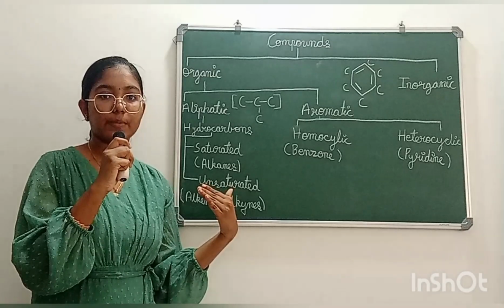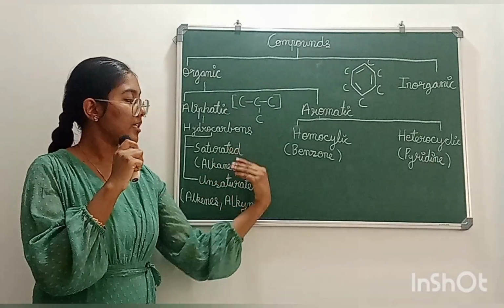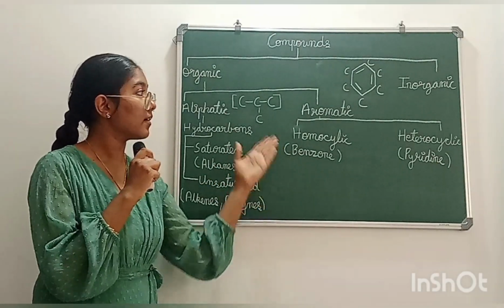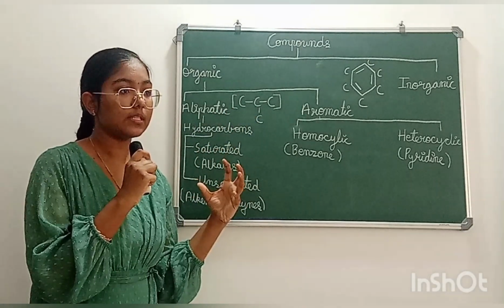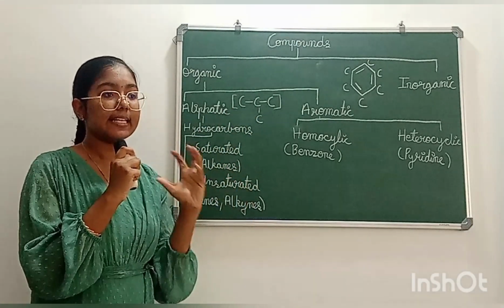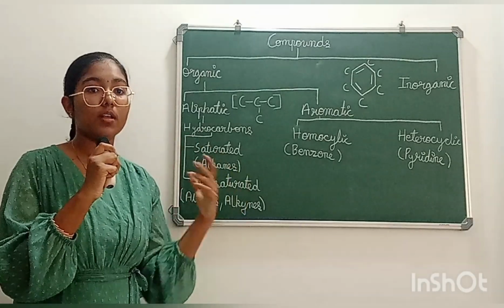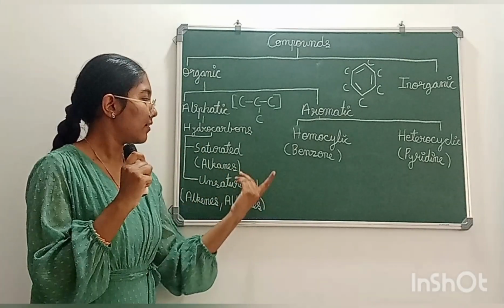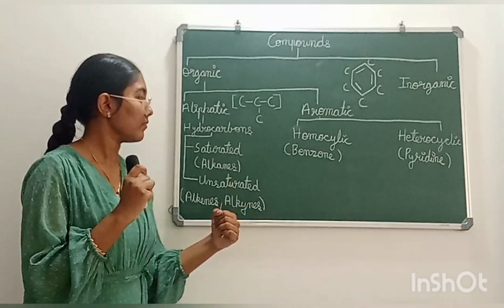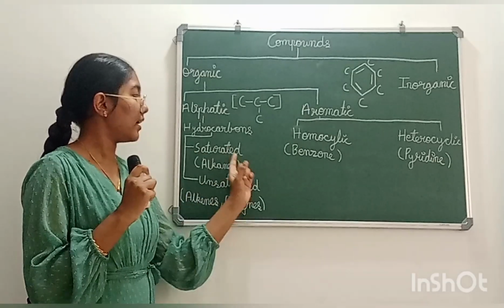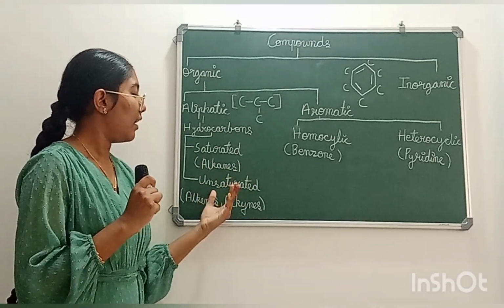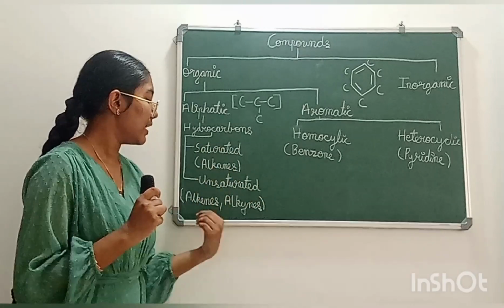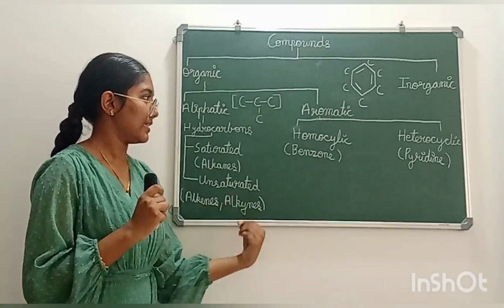Unsaturated hydrocarbons are those where the valency of the carbon atoms is not fully satisfied by single bonds. Instead, there are double bonds and triple bonds in these hydrocarbons. An example for saturated hydrocarbons is alkanes. Examples for unsaturated hydrocarbons are alkenes and alkynes.